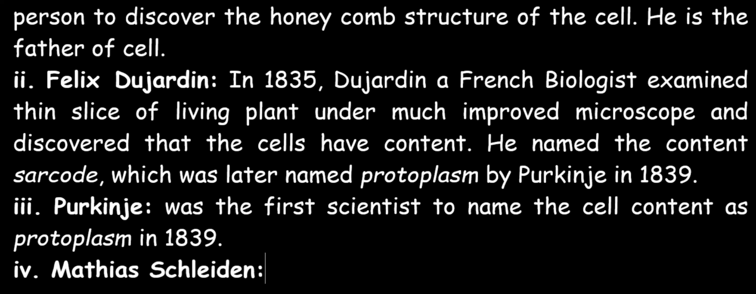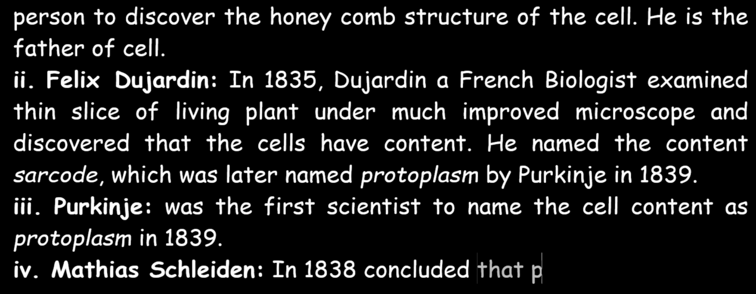In 1838, Matthias Schleiden, a German botanist, carried out an extensive study on the structure of plants, and he concluded that plants were composed of cells.